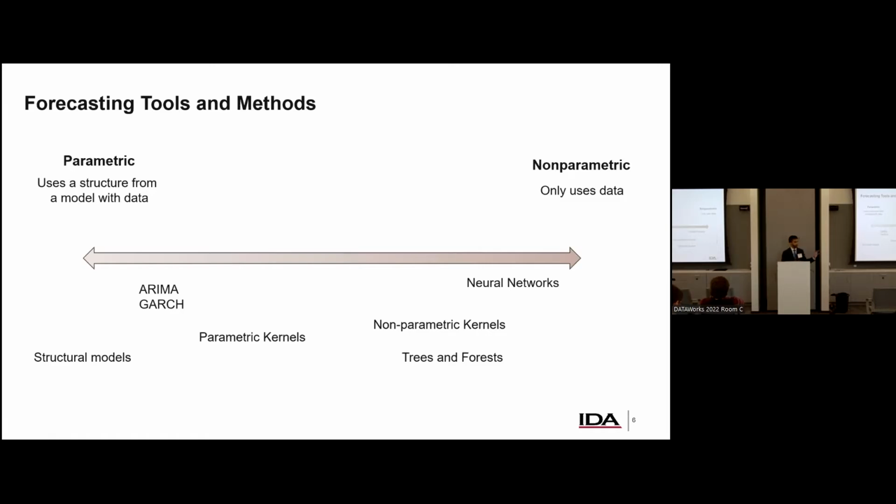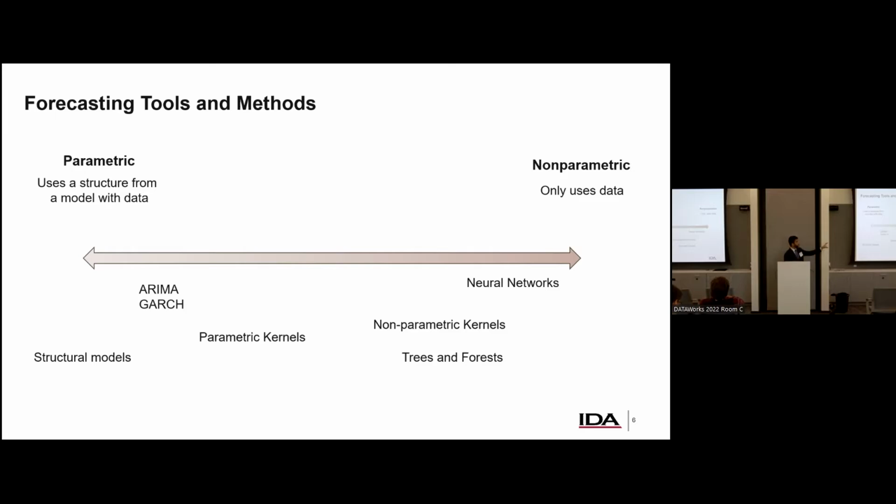Now, I want to preface this slide by saying that the position of these specific models, don't read into it too carefully. It's designed for illustrative purposes only, but it shows that there's a wide range of how we do it. So on the left-hand side, you see parametric models. Those are models where we give them a specification, or there is a specification that's learned, and we can say, okay, this is the parameter. This had this much of an effect.